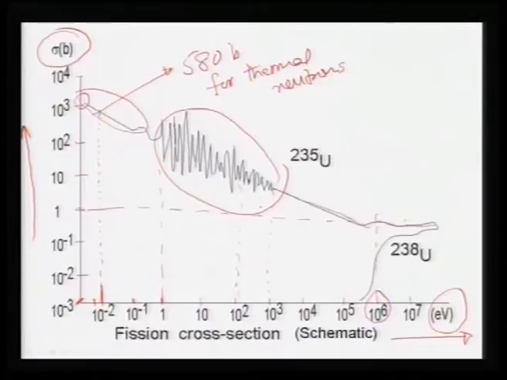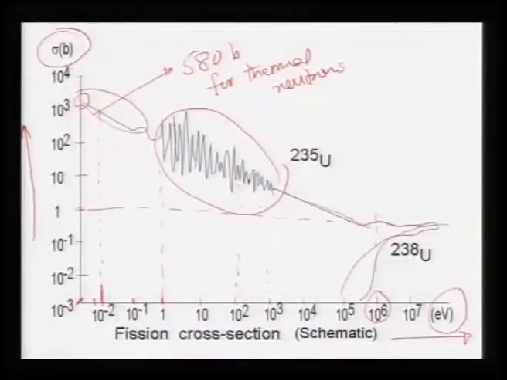Now, look at uranium 238. As you know, in uranium 238 the activation energy is larger and the Q value of that reaction is smaller. The Q value is only 4.8 mega electron volt, whereas the activation energy is something like 6.6 MeV or so. So, at thermal energies, neutrons will not induce fission in uranium 238, and you can see that in the diagram here.